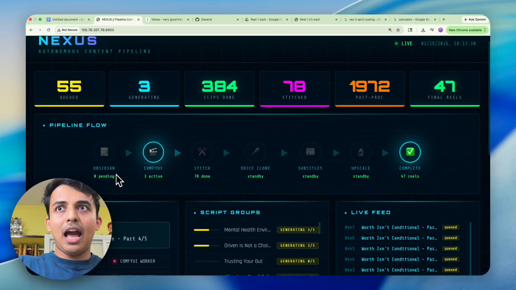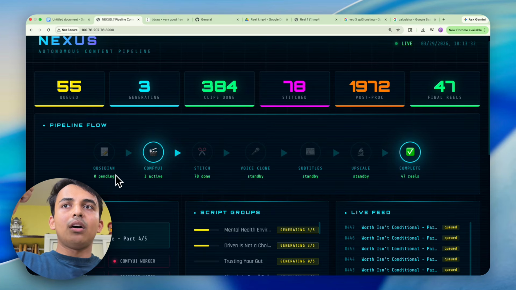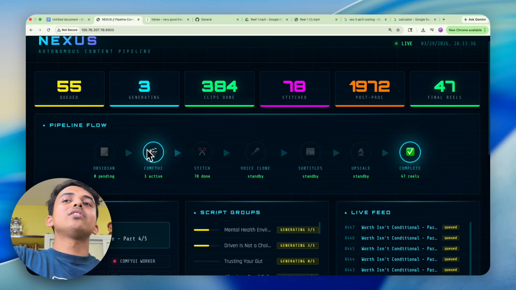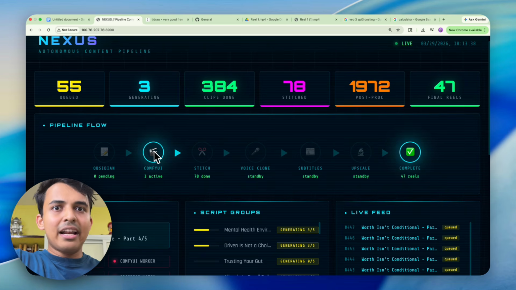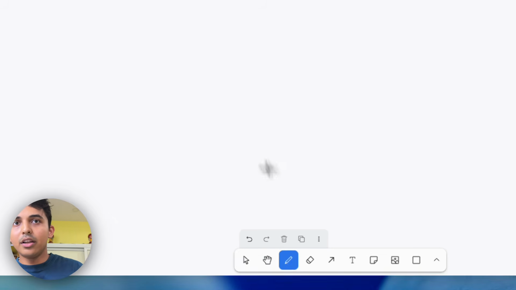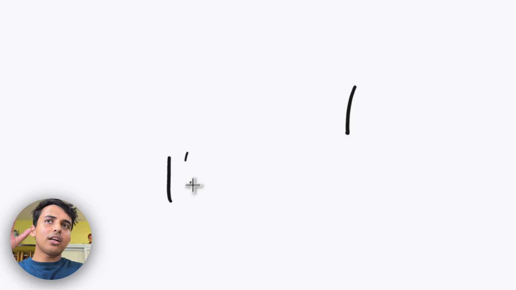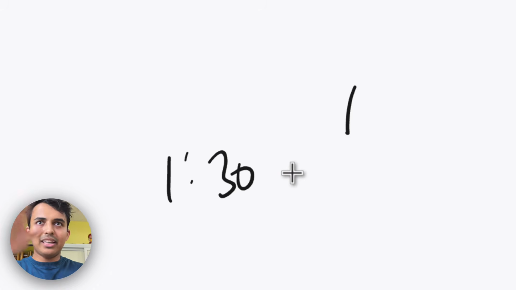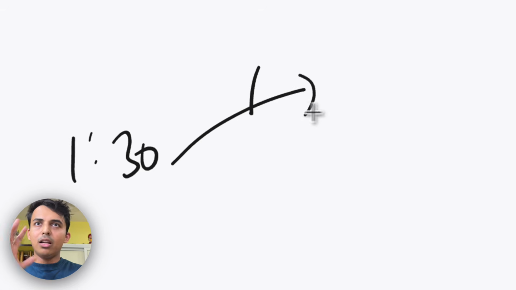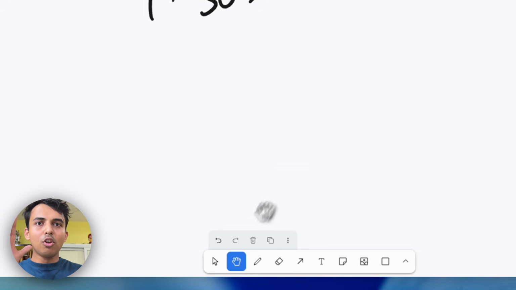Then it's gonna add it to the note-taking app. The note-taking app automatically sends it to your local model that is running on GPU. Right now the problem is, let me explain this to you in a simple way, I'm creating videos a minute and 30 seconds long, and AI models are not capable enough to create videos this long.